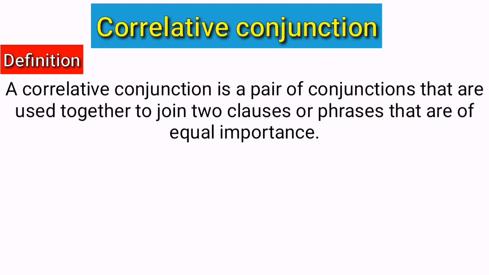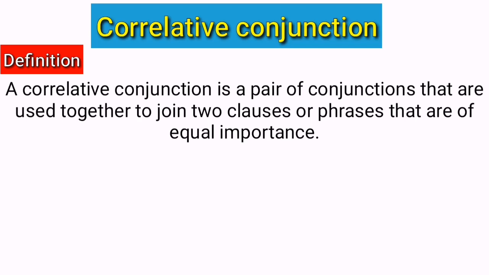And by equal importance means correlative conjunctions join clauses or phrases that are of equal importance. This means that the clauses or phrases should have the same grammatical form. For example, if the first clause is a noun phrase, the second clause should also be a noun phrase.